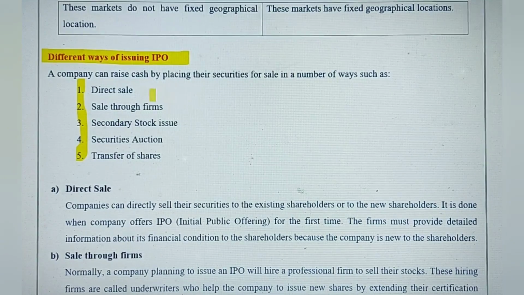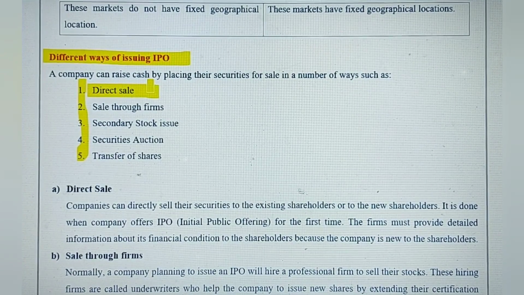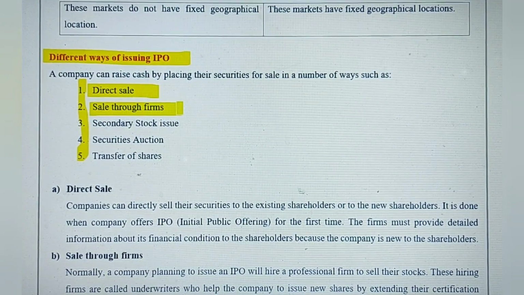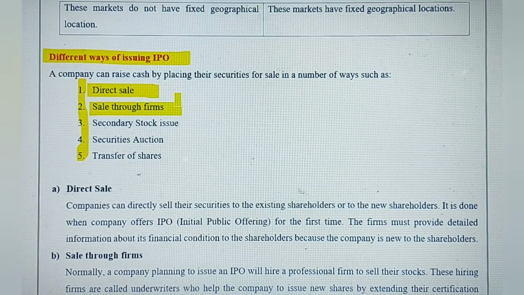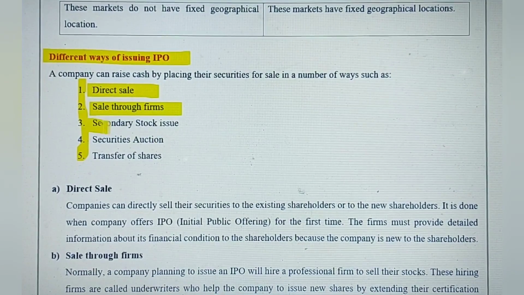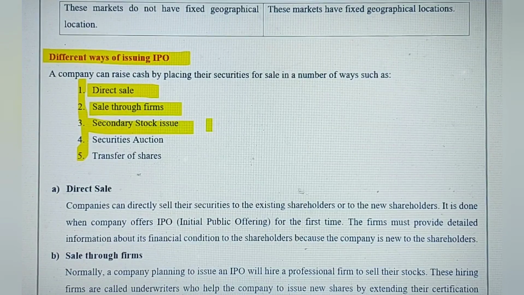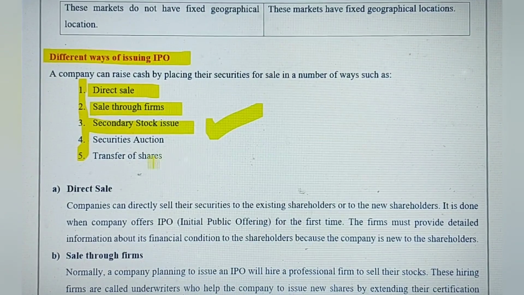Number one, it can directly offer a sale for the public. That means directly through stock exchanges. The second one is it can sell through firms. The professional firms are there, maybe like broker firms. So through them also the company can sell its shares. Then secondary stock issue are there. Again, they are also professional firms, so they also help the company to buy and sell shares.